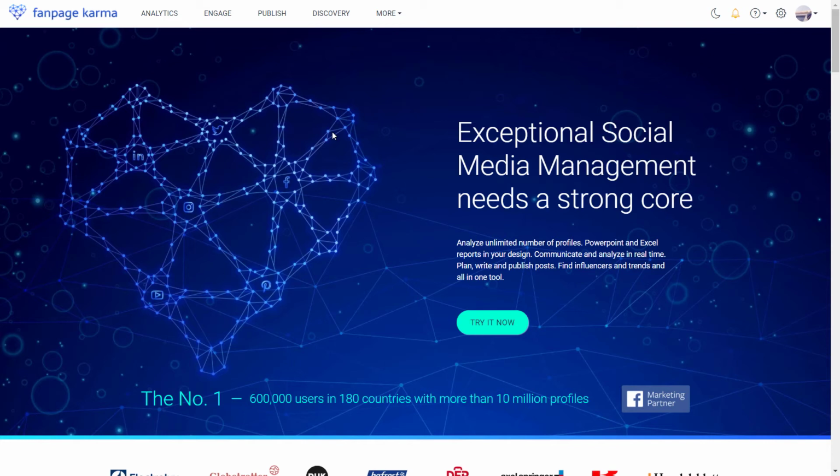With Fanpage Karma, you can publish posts on Facebook, Twitter, Instagram, LinkedIn, and YouTube automatically. And you can plan and schedule posts for other networks and receive a notification when it's time to publish them. You can find the publisher under Publish.